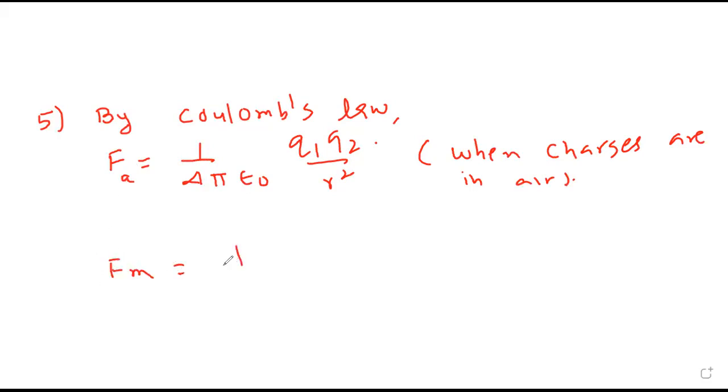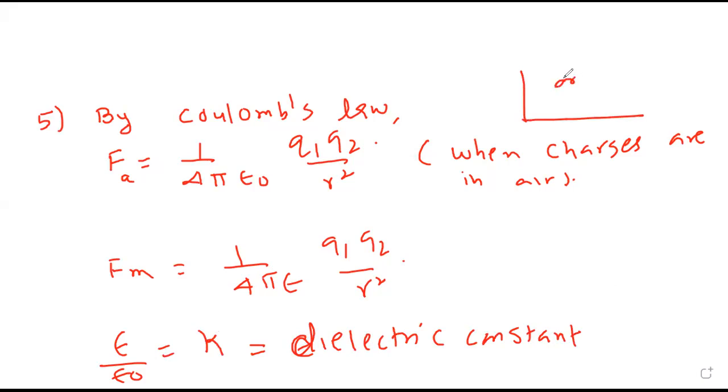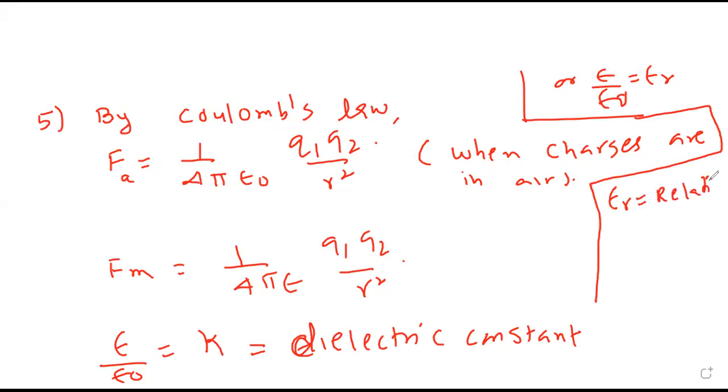If it is in a medium, then it will be replaced by 1 upon 4 pi epsilon, Q1 Q2 by R square, where epsilon upon epsilon naught is denoted by K, which is called the dielectric constant, or epsilon upon epsilon naught is epsilon R, called the relative permittivity. What is this epsilon R called? Relative permittivity. Right.